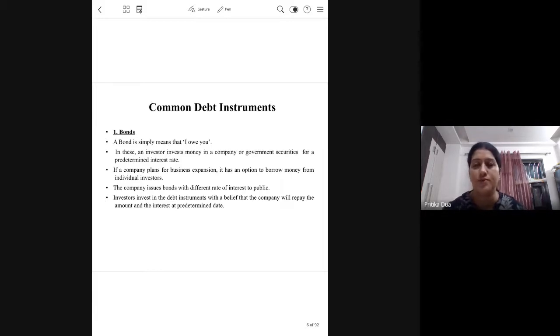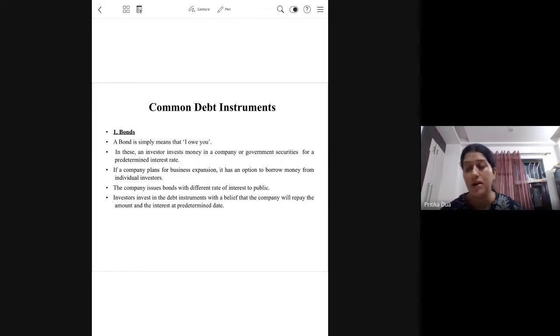Fiduciary relationships are where there is inbuilt trust. So the trust is that the borrower, that is the company which is issuing a bond, will be returning the money, the principal amount, as well as will be paying the interest payments with certainty.